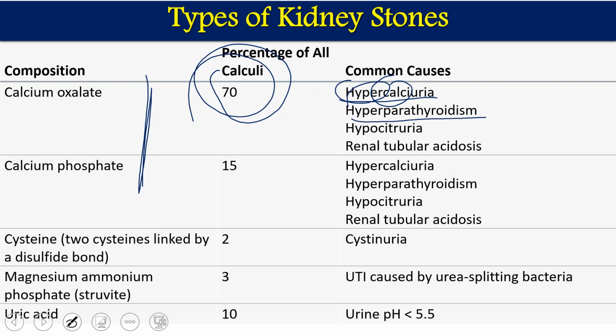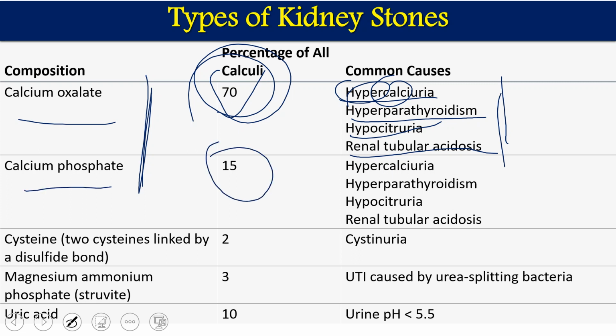Hyperparathyroidism, where more parathyroid hormone is produced. Hypocitraturia means citric acid, which is an inhibitor, will be less, or renal tubular acidosis. So these are the conditions which normally increase the chances of calcium oxalate, which occurs in 70% of cases. The second stone is calcium phosphate, whose occurrence is 15%, and there also it occurs because of hypercalciuria, hyperparathyroidism, hypocitraturia, and renal tubular acidosis.